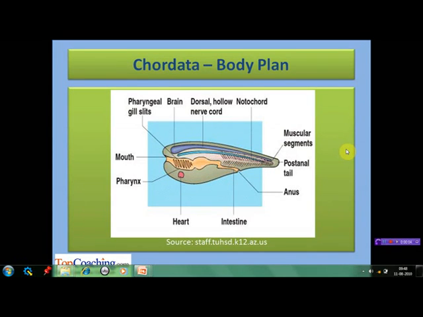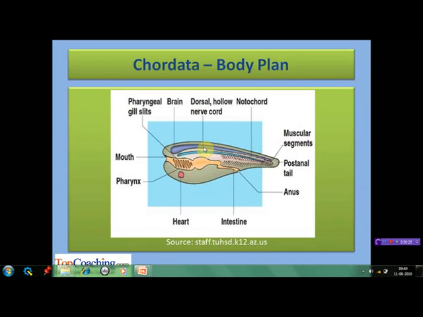This diagram shows a basic body plan of the chordates. As we can see, there is a firm, flexible rod called notochord, which is made up of specialized cells that develop into the endoskeleton in vertebrates. Then there is a hollow tube above the notochord, dorsal in position, which is the dorsal nerve cord. It develops into the spinal cord and brain in the vertebrates.